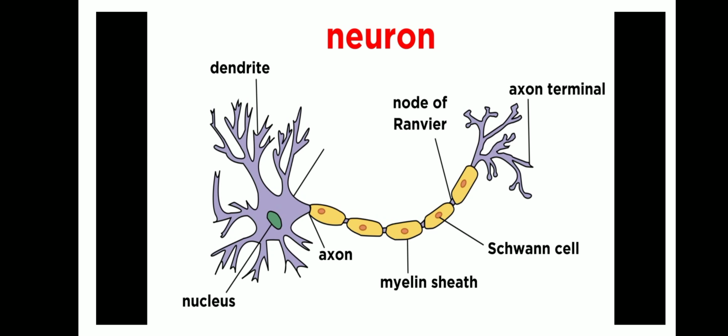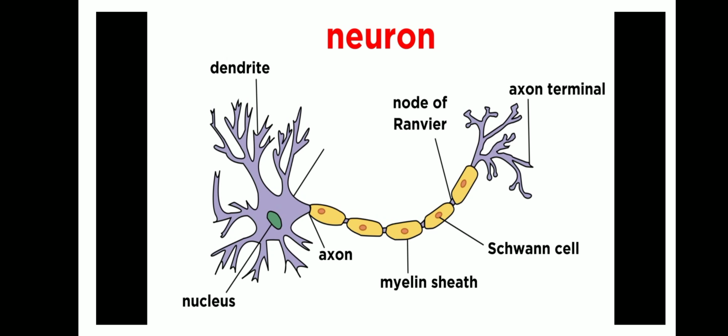So it carries all the information to the brain, and the response also comes from the brain to the sensory organs only with the help of this neuron. So they have the ability to receive stimuli from within or outside the body and send signals to different parts of the body.